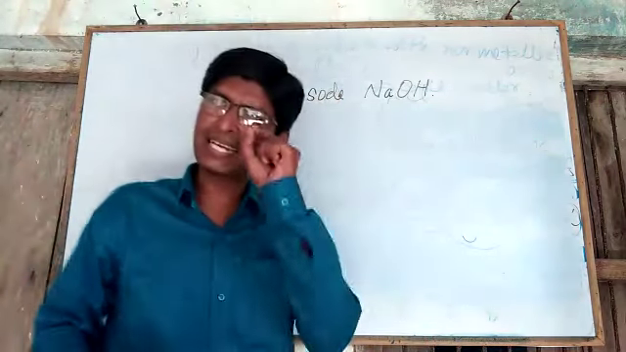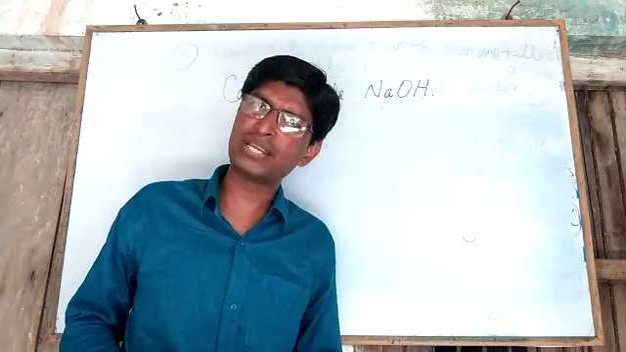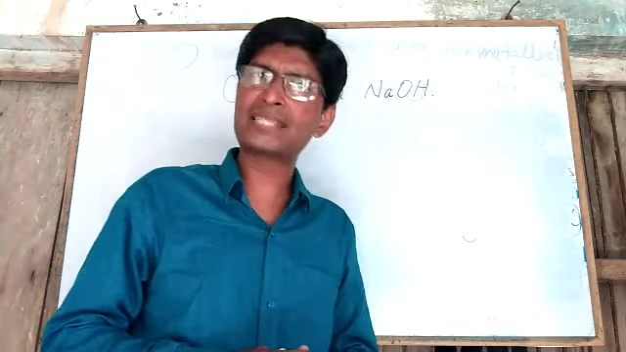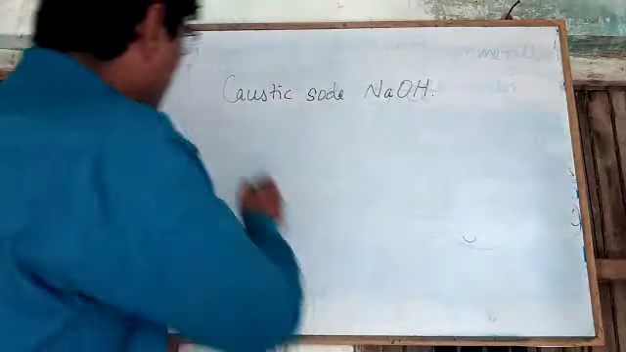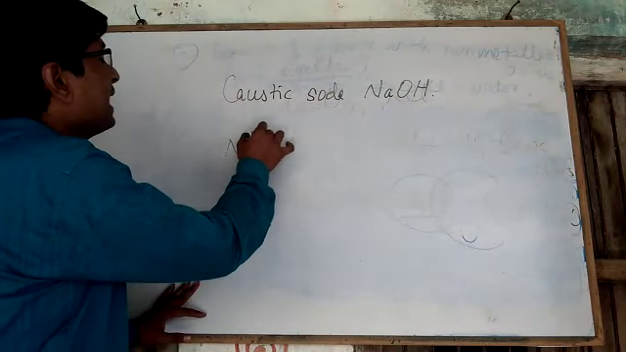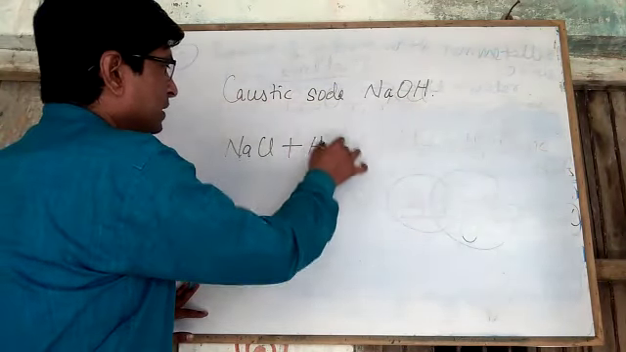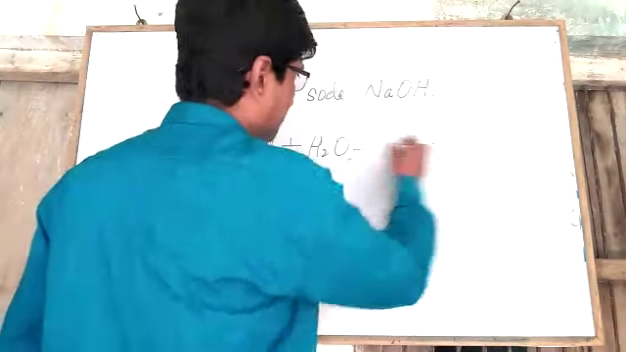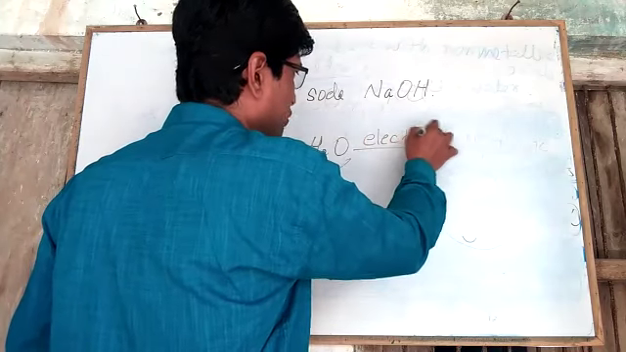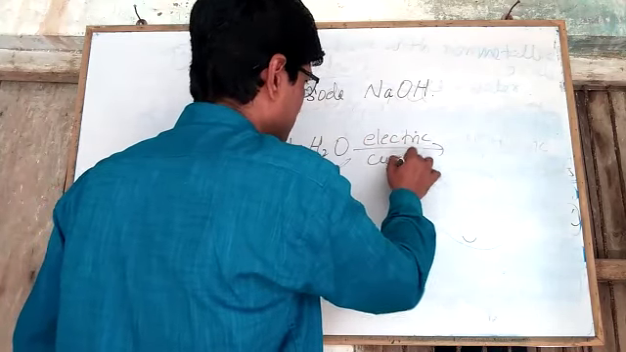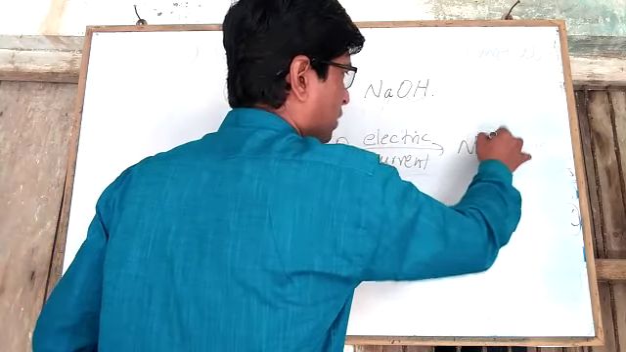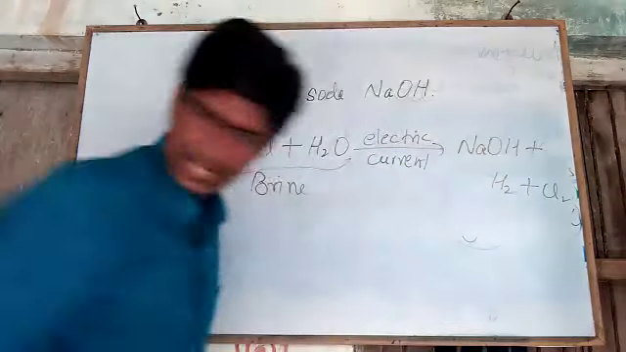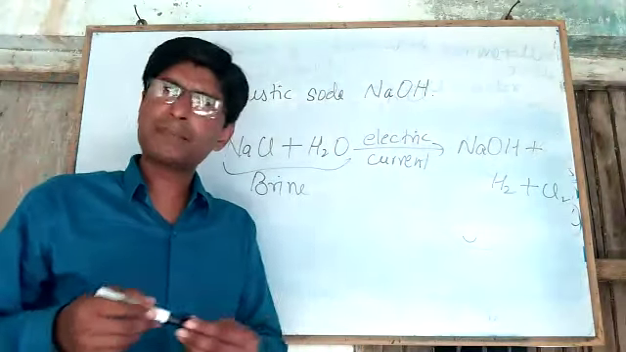When electric current is passed through brine solution, caustic soda is formed, and hydrogen gas as well as chlorine gas are also released. So if you take brine solution, that is NaCl plus H2O, and electric current is passed through it, it forms caustic soda, sodium hydroxide, plus hydrogen plus chlorine. Yes, this is the method of preparation of caustic soda.